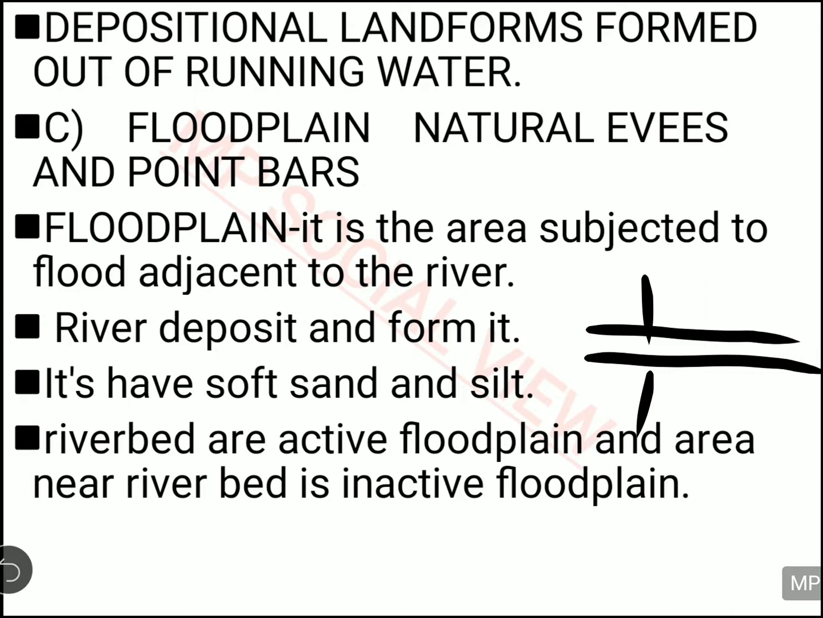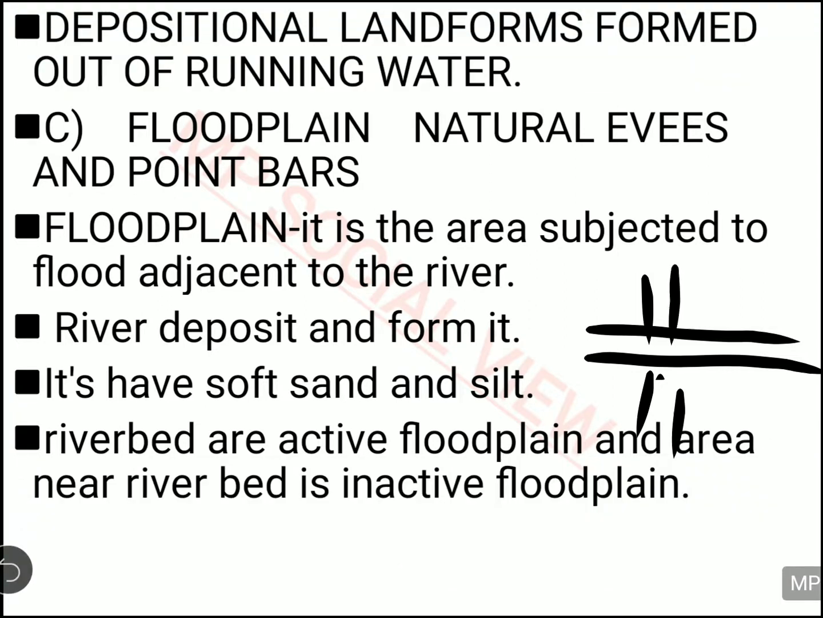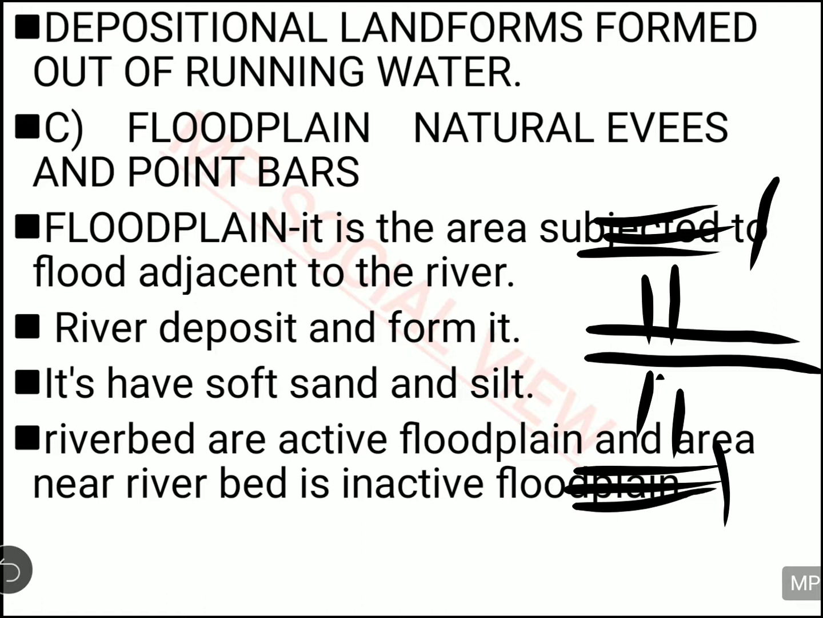Not only during the flood do they deposit this material, sometimes normally also when the river is flowing, they are always depositing some material here and here. And beside this active floodplain you have the inactive floodplain on both sides of the active floodplain. On this side also sometimes the material is deposited when more material is brought, especially during the time of flood or some other times. So these are actually the inactive floodplain, because here only sometimes you deposit the material.